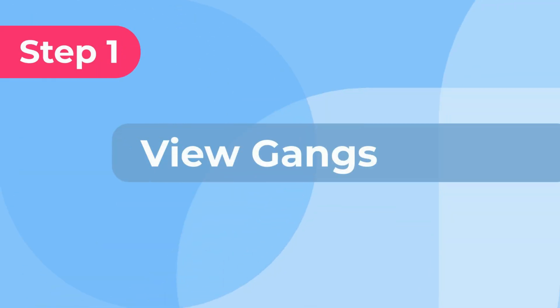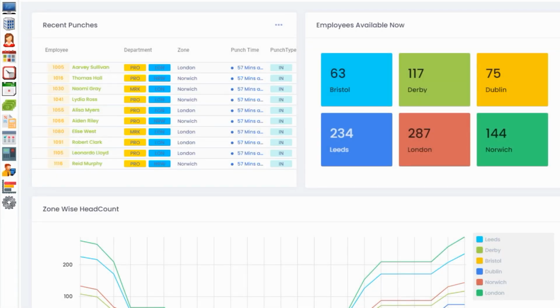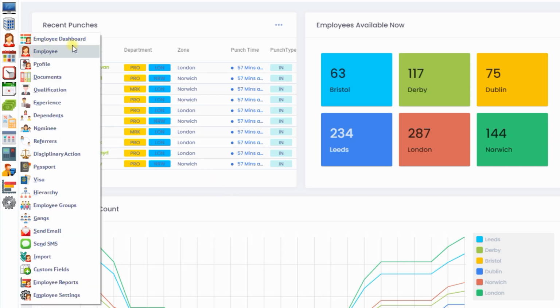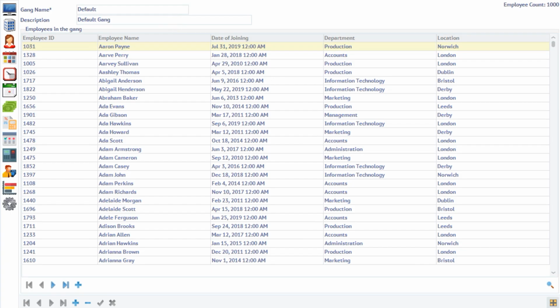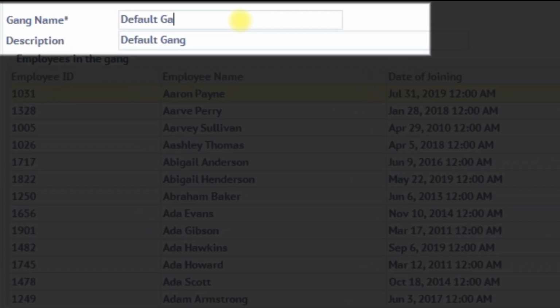Step 1. View gangs. You can specify different overtime rules for each gang of employees. You can create as many gangs as you want. When you add a new employee to the system, he will be automatically added to the default gang. Since most of my employees are in production, I'm going to keep this gang for the production department.